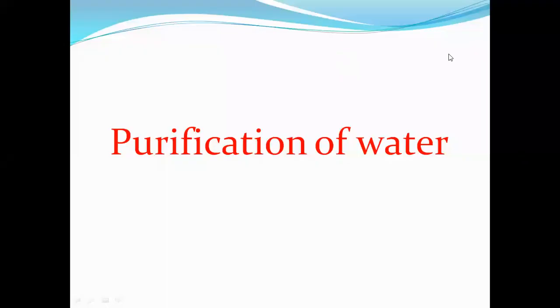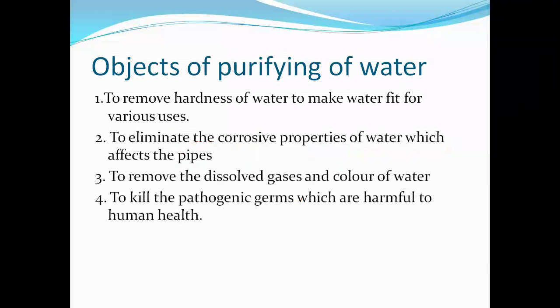Now we can just revise these points for better understanding. In this lecture, we started unit number 2, that is the purification of water. This unit is for 18 marks. Now we discussed the objectives of purification of water.